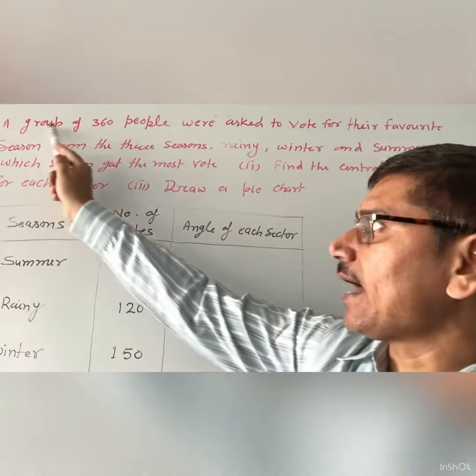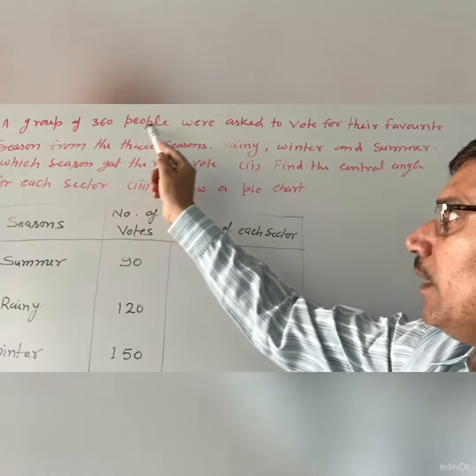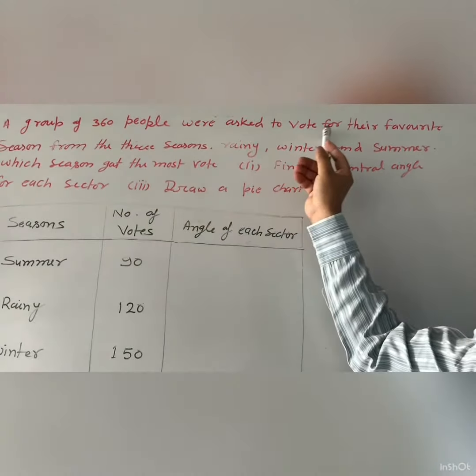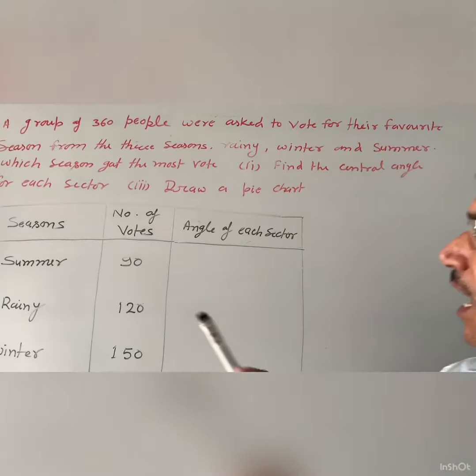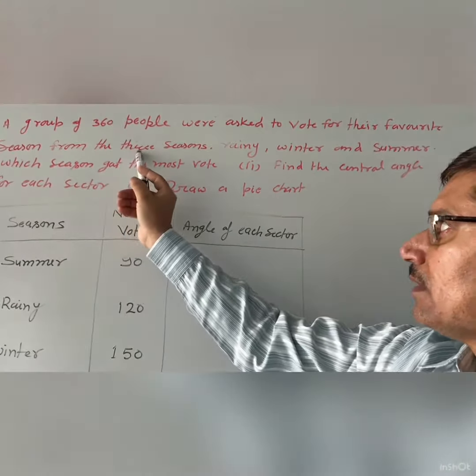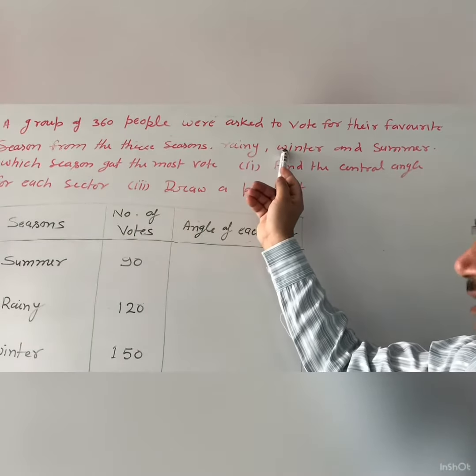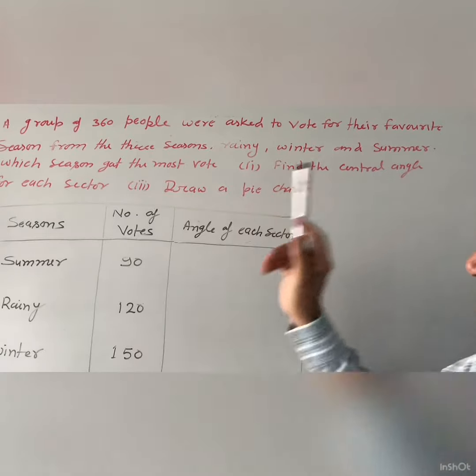That is a graph of 360 people were asked to vote for their favorite season from the three seasons: rainy, winter and summer.